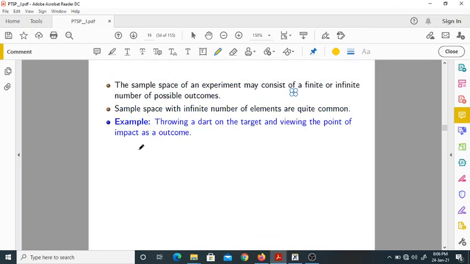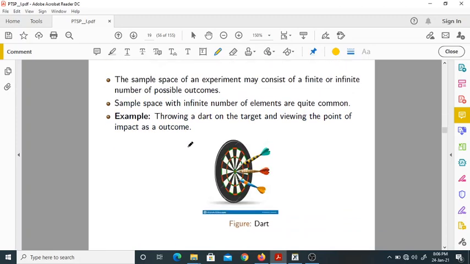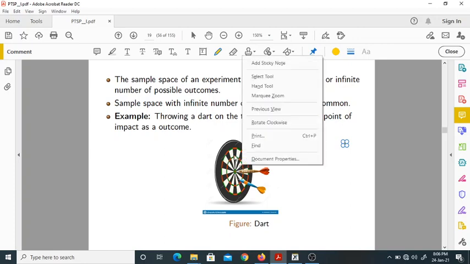Now let us take one more example: throwing a dart on a target and viewing the point of impact as the outcome. You might have seen this already. When you throw the dart on the target, it may hit here, or here. Next time you throw, it may hit here.